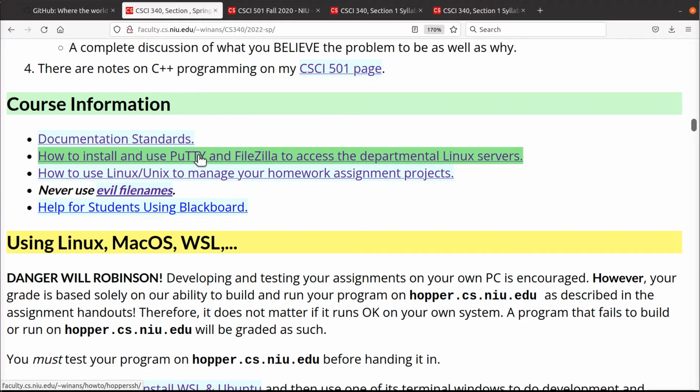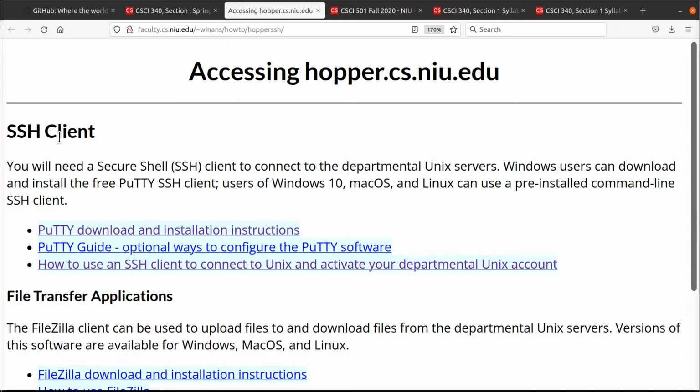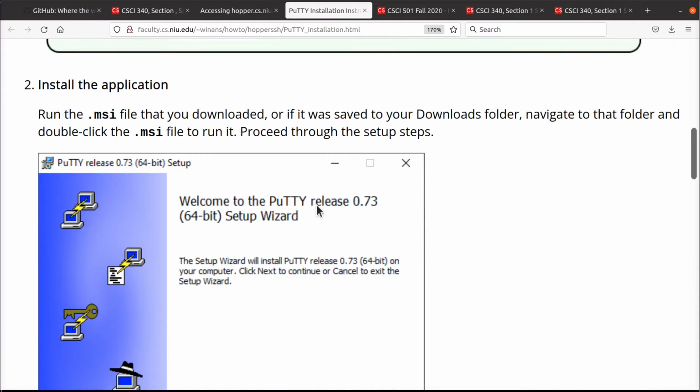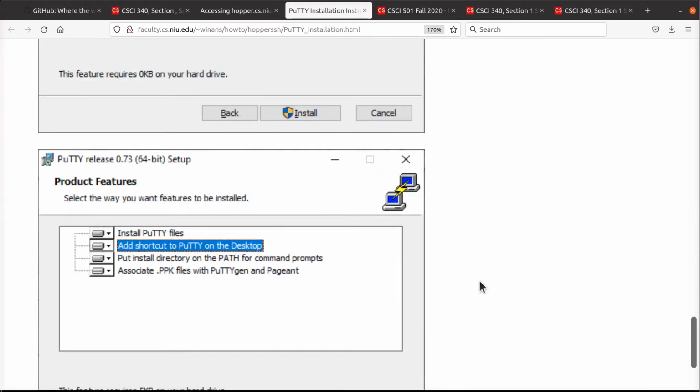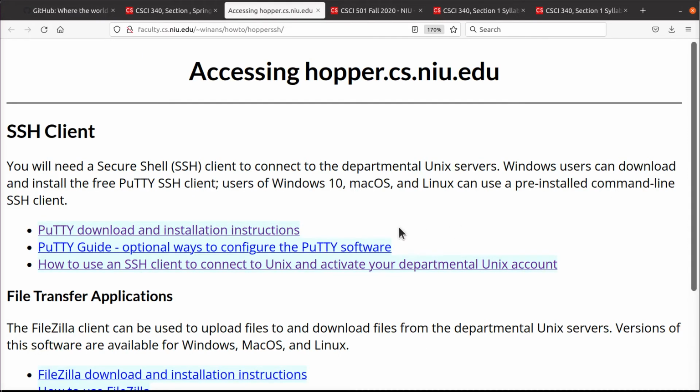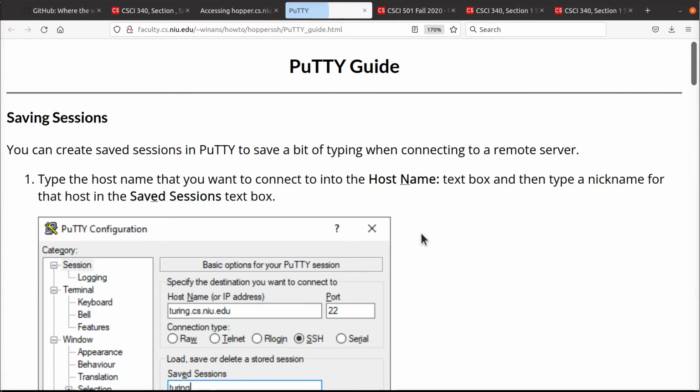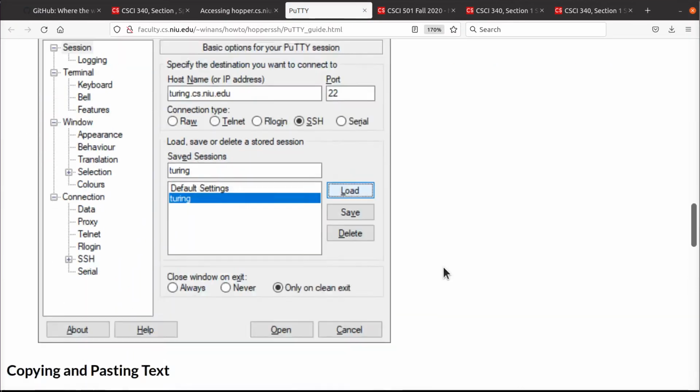If you're on Windows and you can't log into the department servers or don't know how, you can install this thing called PuTTY. A lot of students use this. It's very popular if you're on Windows. And this is the installation instructions that are compatible with the servers at NIU. Okay? If you do this, read very close how to run it in here.